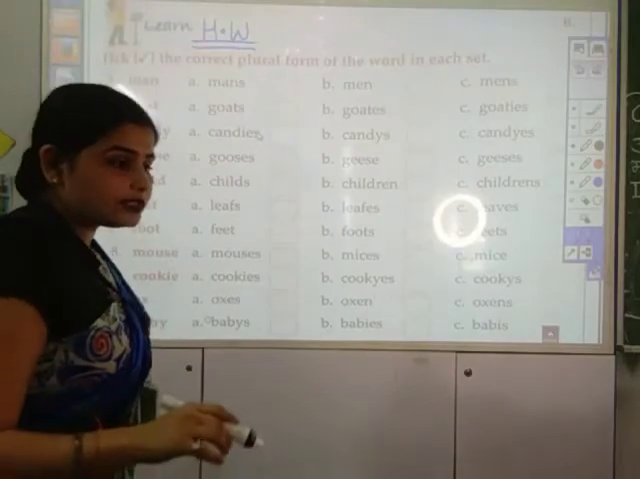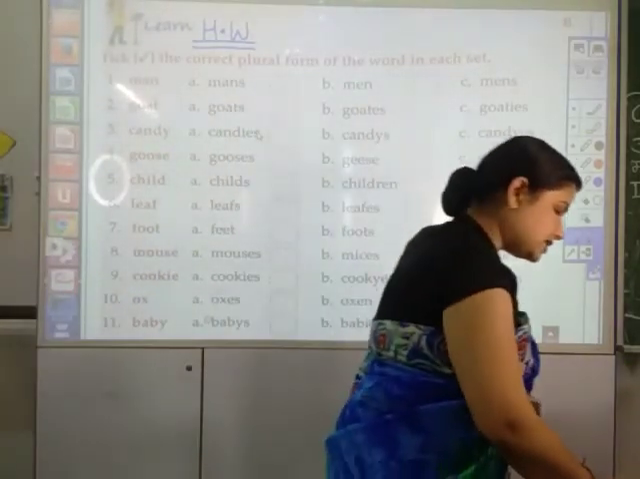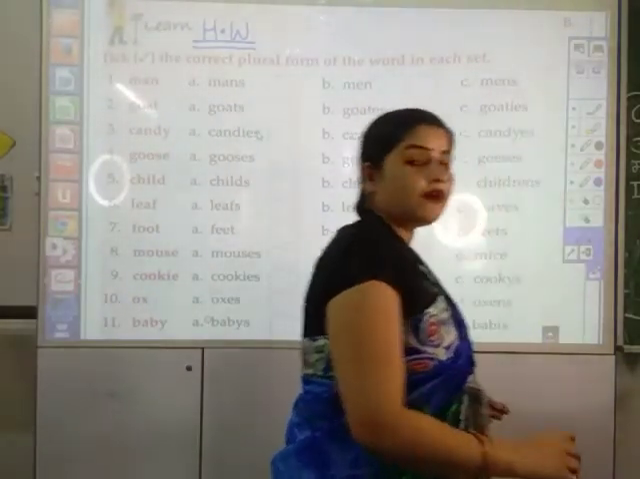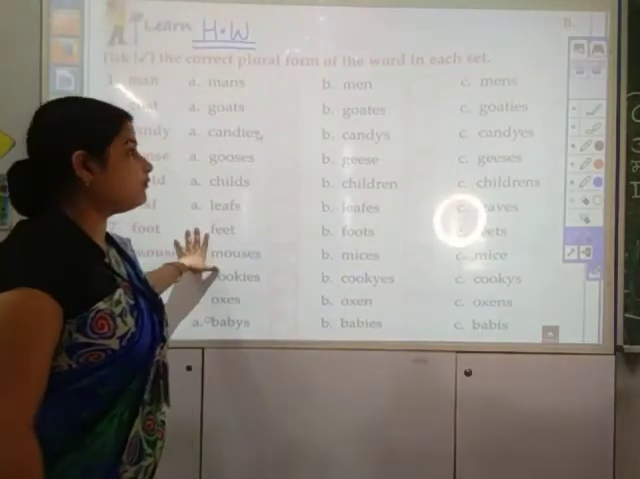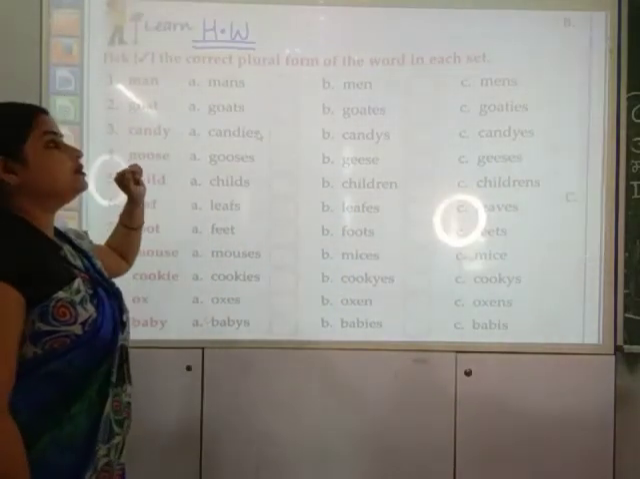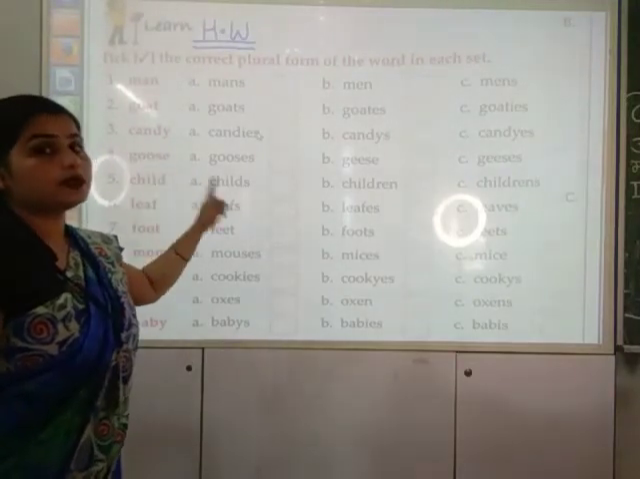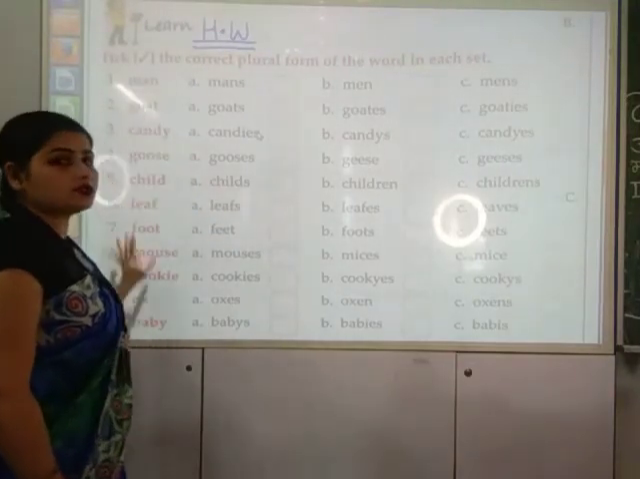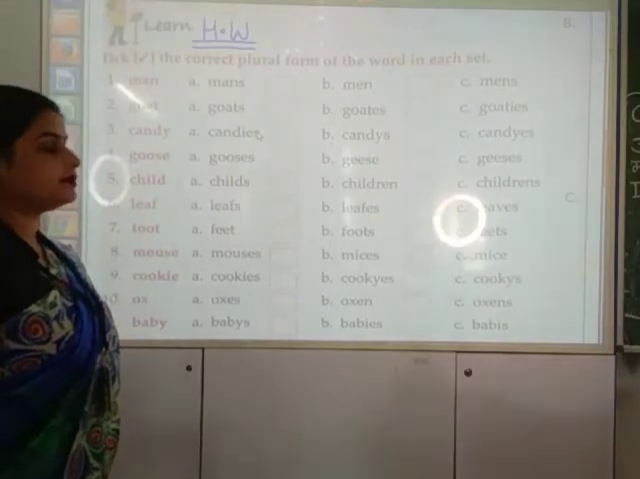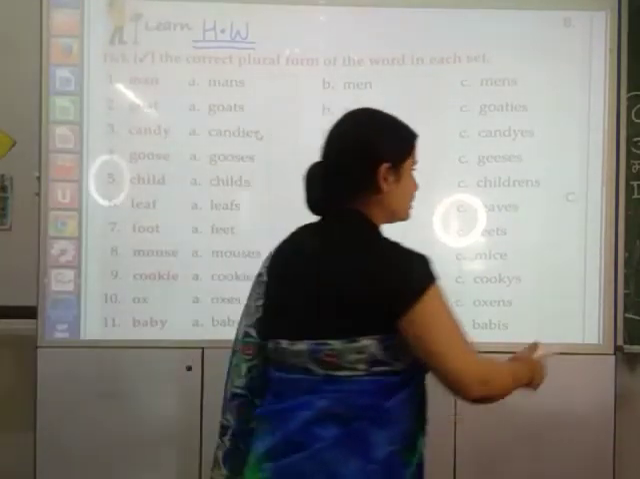According to the rules, or you can follow page number 23 for doing this homework. You have to choose the correct plural form for the singular one. 2 or 3 I will do. Then afterwards you have to do this.